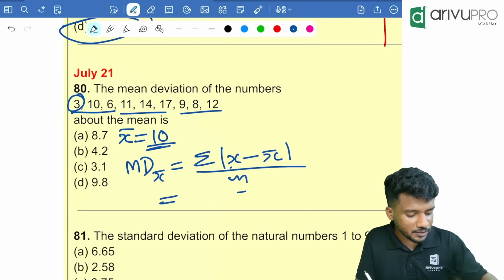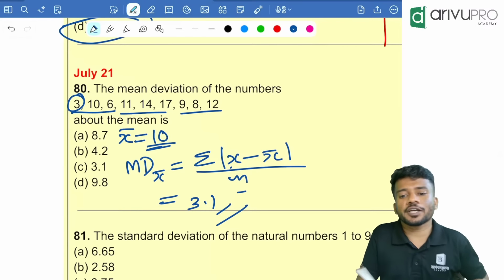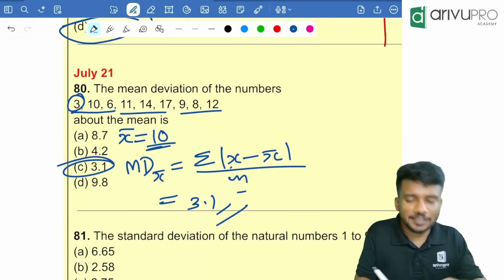MRC divided by how many terms are there in total? 10 terms are there in total. How much are you getting? You are getting it as 3.1. Option C is your answer.